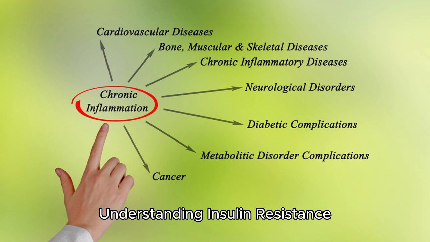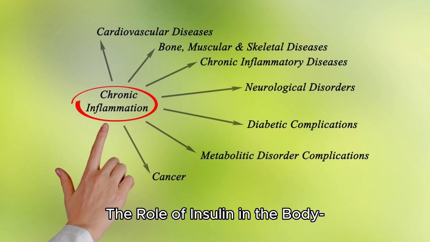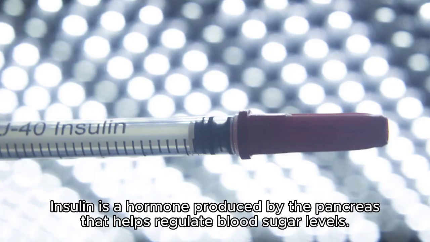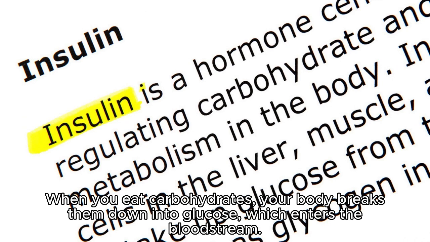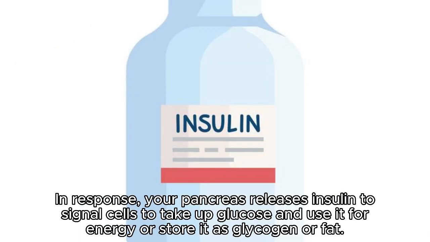Understanding insulin resistance. The role of insulin in the body. Insulin is a hormone produced by the pancreas that helps regulate blood sugar levels. When you eat carbohydrates, your body breaks them down into glucose, which enters the bloodstream. In response, your pancreas releases insulin to signal cells to take up glucose and use it for energy or store it as glycogen or fat.